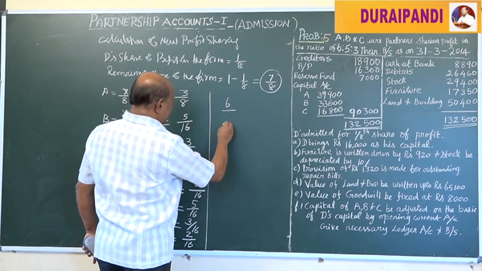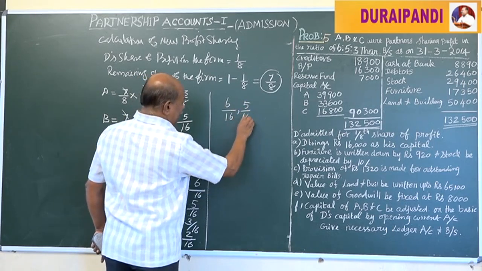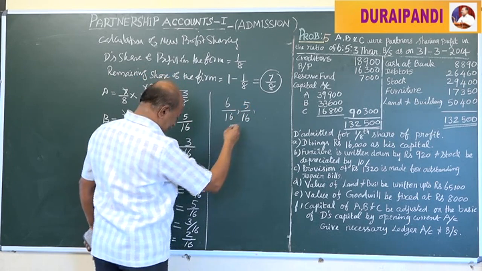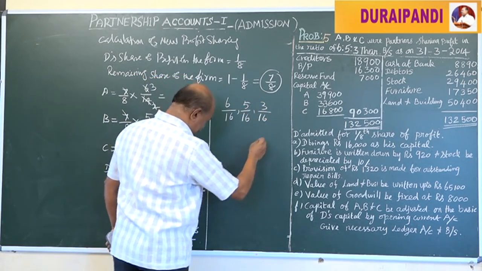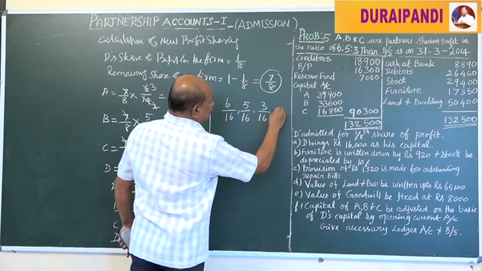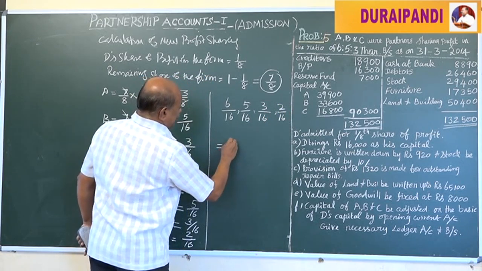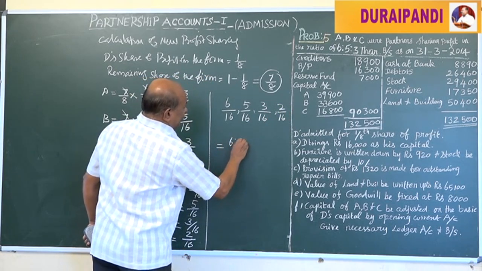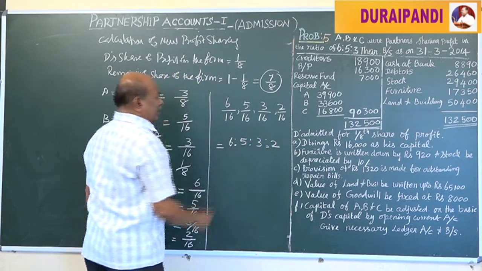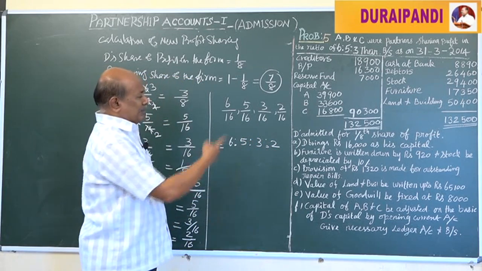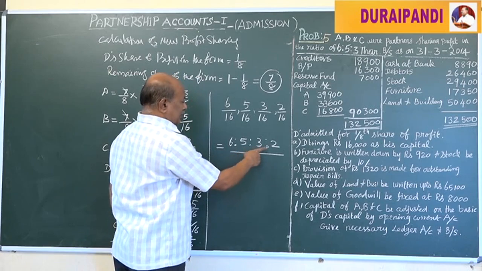So 6 by 16, 5 by 16, 3 by 16 and 2 by 16. That is equal to 6 is to 5 is to 3 is to 2. That is the new ratio among the partners after the admission of D. That is 6 is to 5 is to 3 is to 2.